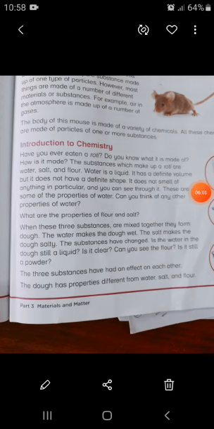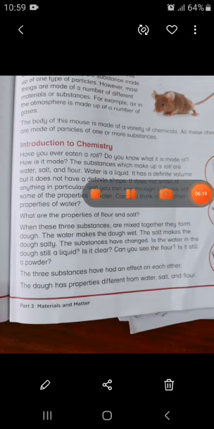So these are examples of chemistry. In chemistry we study how substances react, what would happen if these three substances mix together. We study about matter, its composition, its properties and the changes it undergoes.